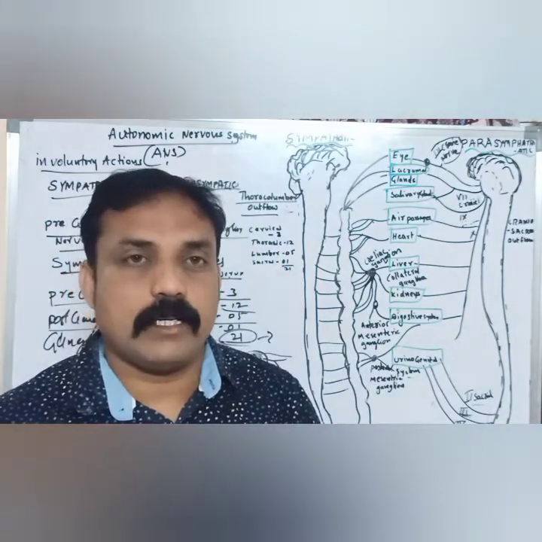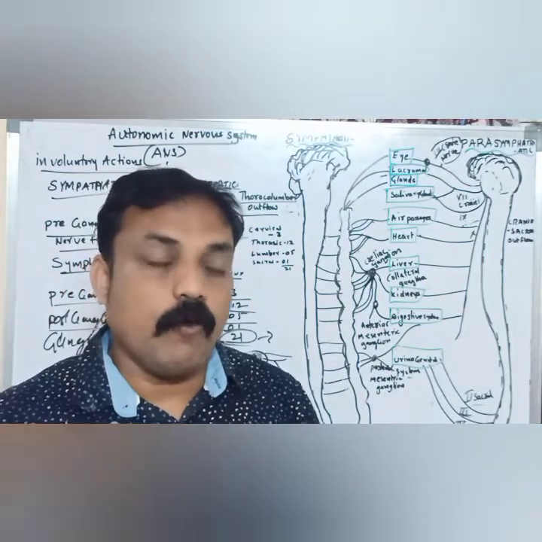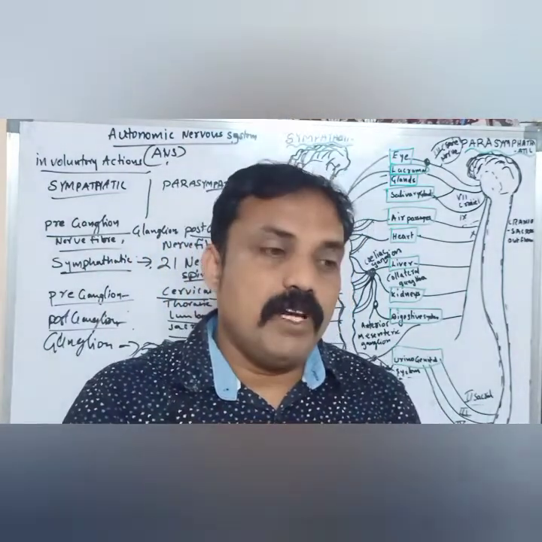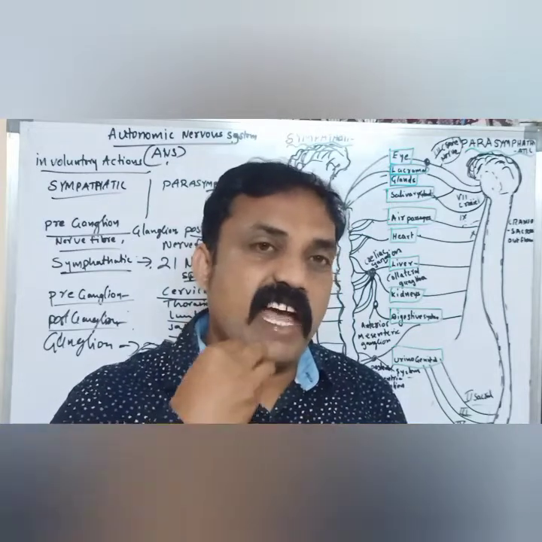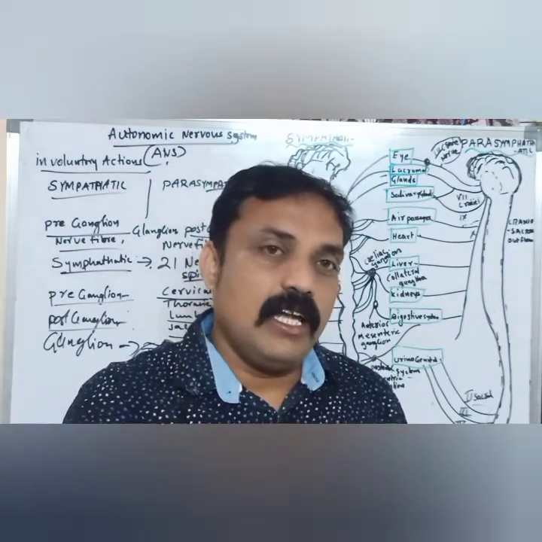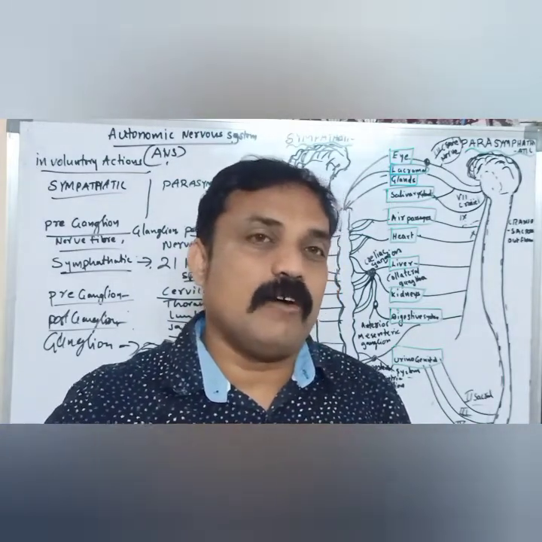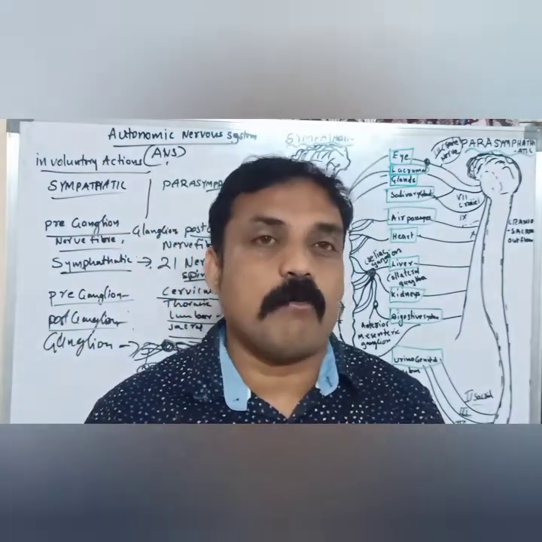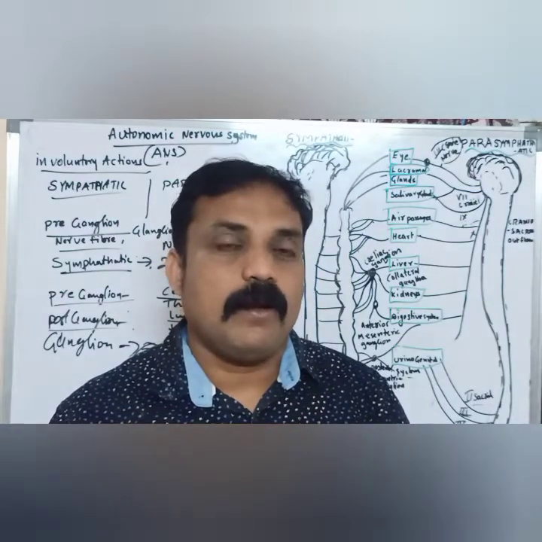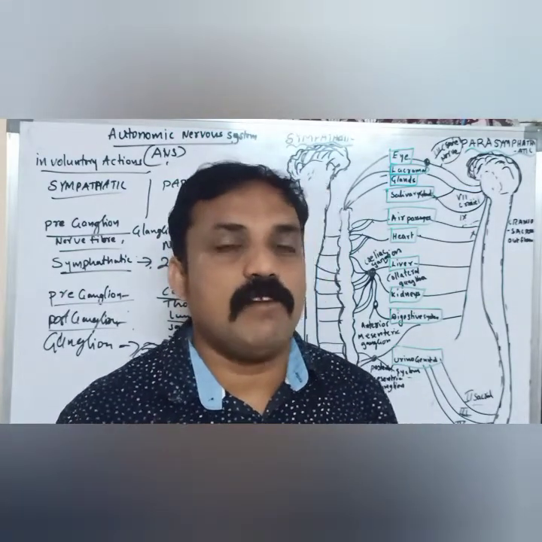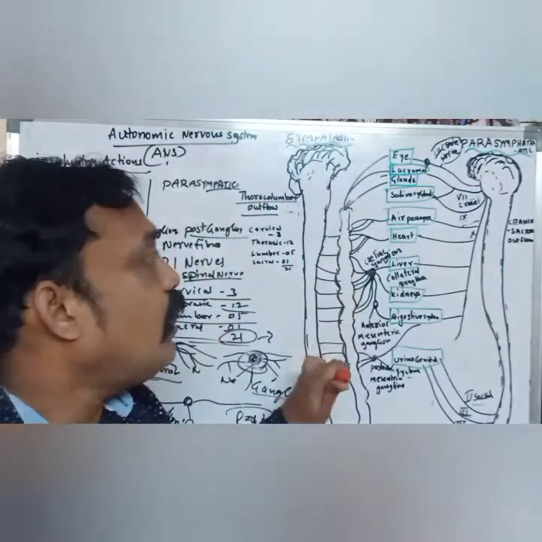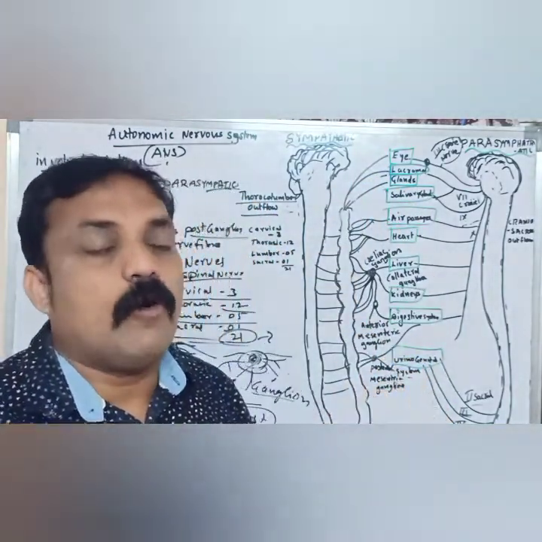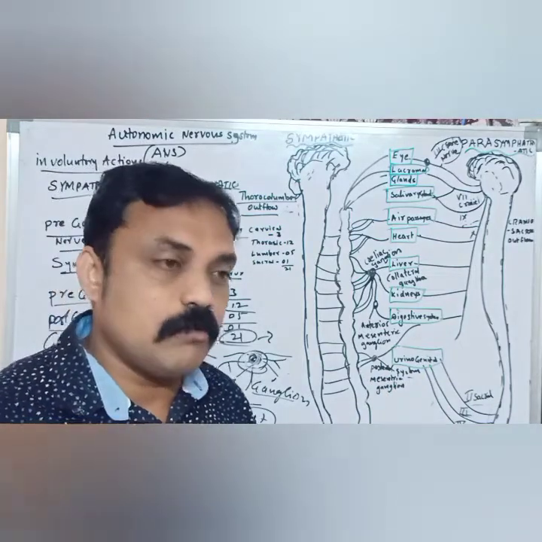That is sympathetic action. And what happens at the time of anxiety or tension? Our digestive system is not working in a proper way. Digestion is not occurring properly. The remaining actions go on very fast because of the sympathetic system, except the digestive system, which goes on very slow.